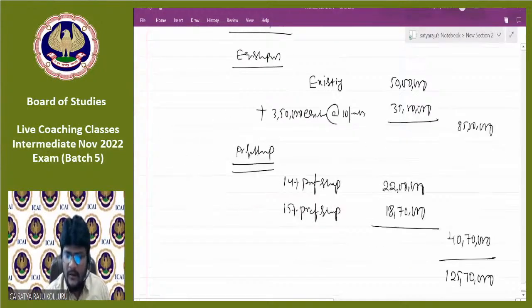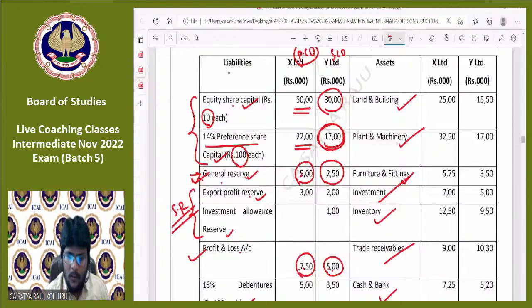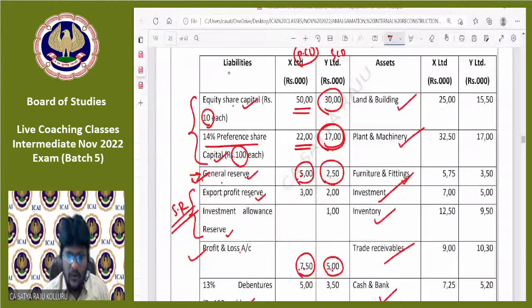Yes, this is in the nature of merger. Each and every reserve we need to consider. Export profit reserve, 5 lakhs. Sir, can I provide any amalgamation adjustment account here? No, we are in the nature of merger. That's why all the reserves and surplus of the selling company would become the reserves and surplus of the purchasing company. No need to think about amalgamation adjustment account.